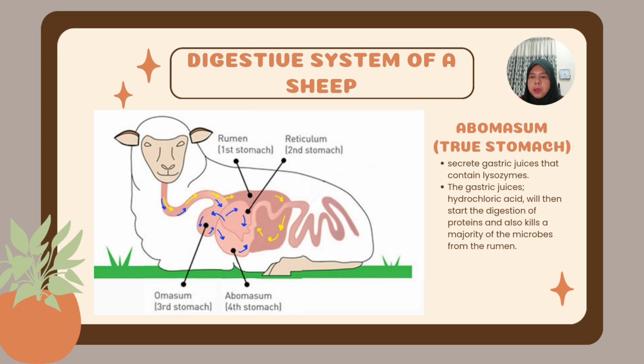Then, the food will enter the last stomach, which is abomasum, also known as the true stomach. Here, it will secrete the gastric juice that contains lysozyme. The gastric juice, which is hydrochloric acid, will then start the digestion of the proteins and also kill a majority of the microbes from the rumen.